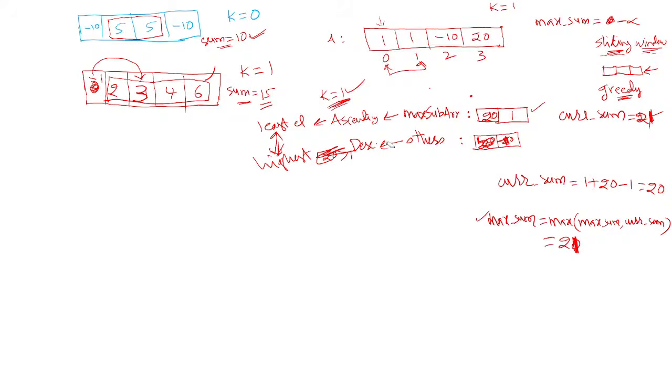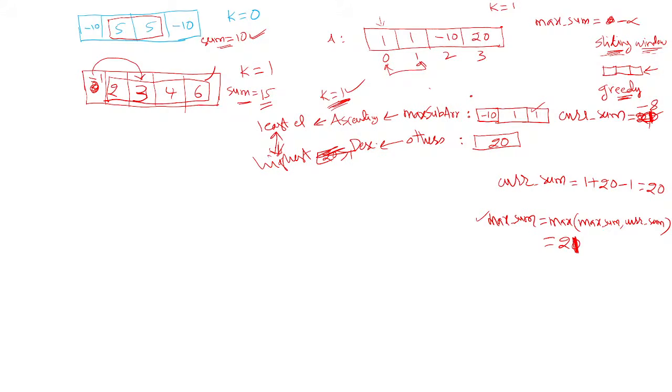Then increase the window size. Now your window size is three elements. You take three elements, so 1 1 and minus 10. I am taking this, and you should arrange them in ascending order, I said. So minus 10 comes here, 1 comes here, 1 comes here. Then the remaining element, only 20, comes here. Then update the current sum. Current sum is minus 10 plus 2, so this is minus 8.